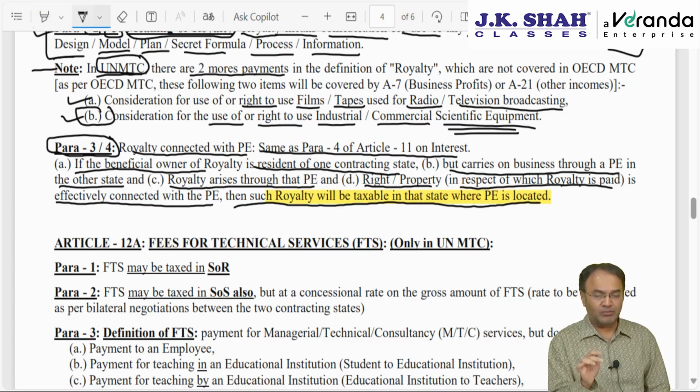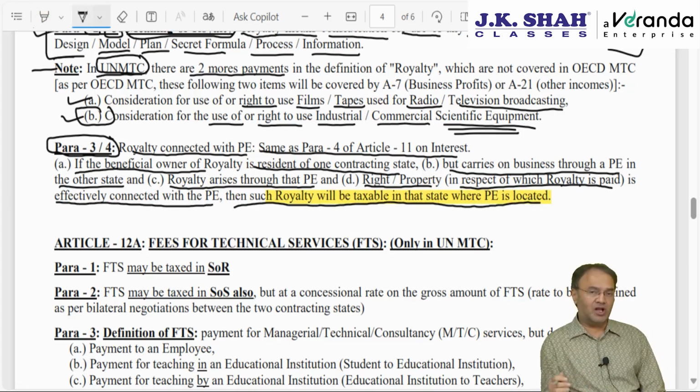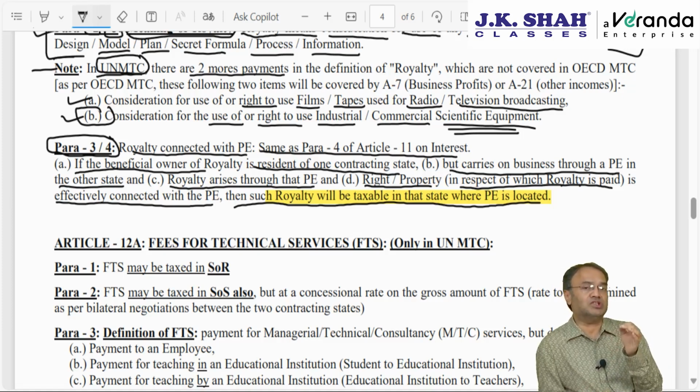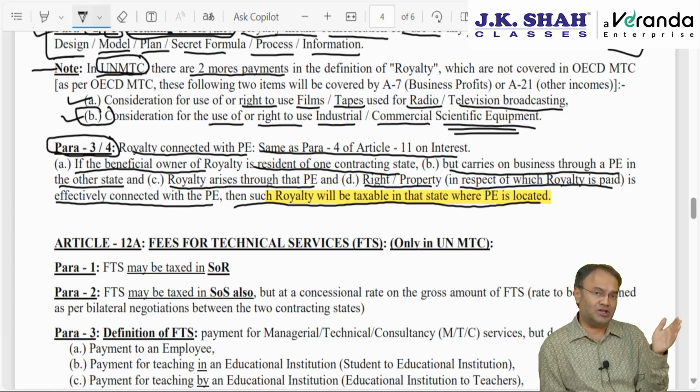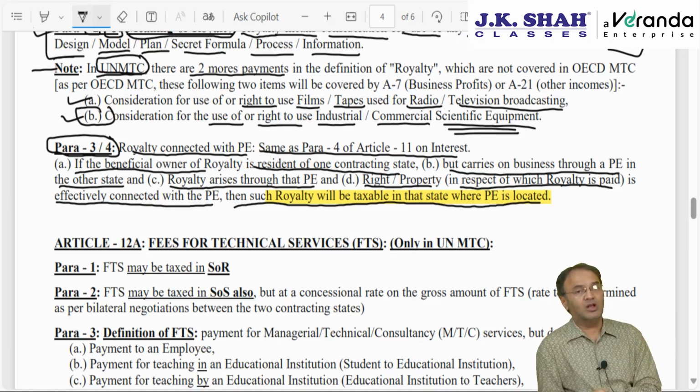Simply, Article 7 business profit, Article 11 interest and Article 12 royalty, everywhere same concept. If the given income is earned through a PE in the other state, then that much income which is attributable to PE will be taxable in that state where PE is located, except in case of force of attraction rule, which is applicable only for business profit and only in UN model, where it says once the PE is constituted, then all business profits will be taxable in that state, whatever is earned from that state, whether through PE or without PE.